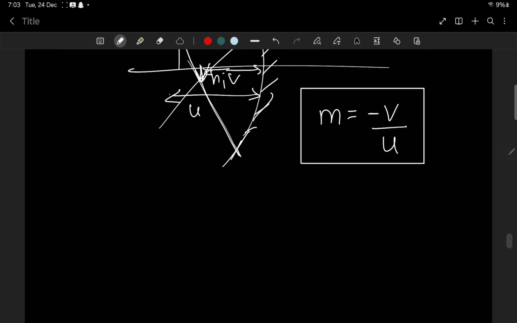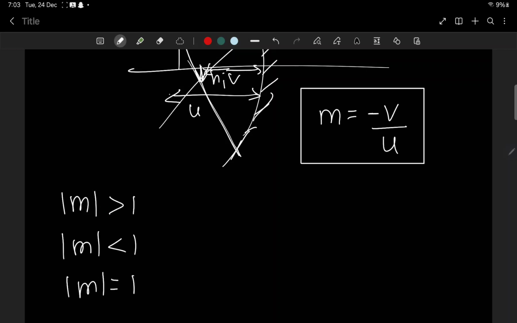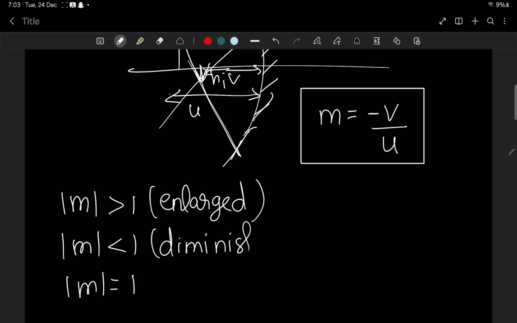Now this magnification's magnitude can be greater than 1, less than 1, or equal to 1. If the magnitude is greater than 1, that means an enlarged image is formed. If it is less than 1, a diminished or smaller image than the object is formed. If it is equal to 1, a same size image is formed.